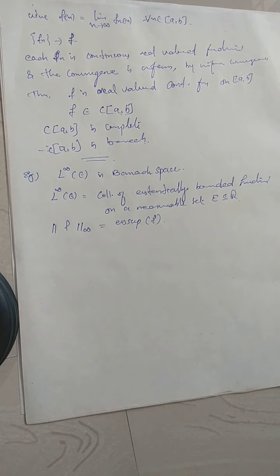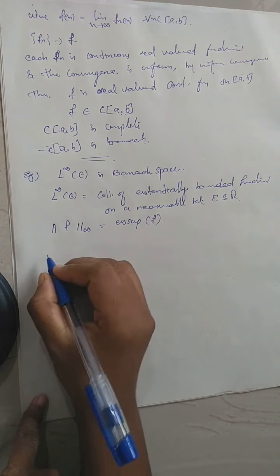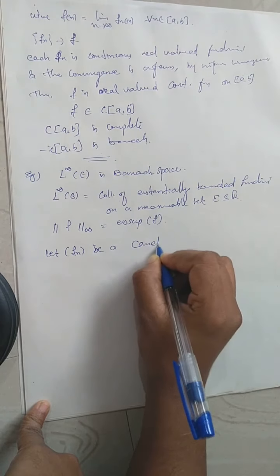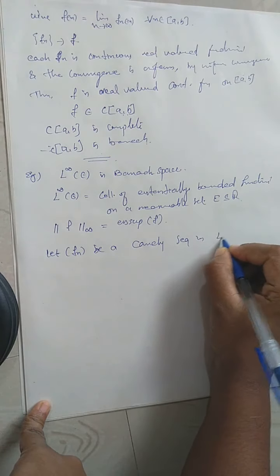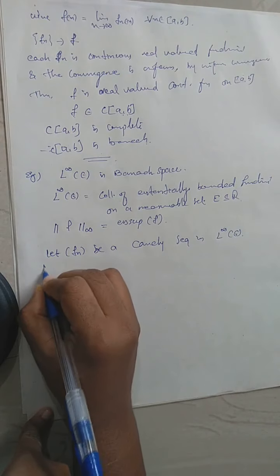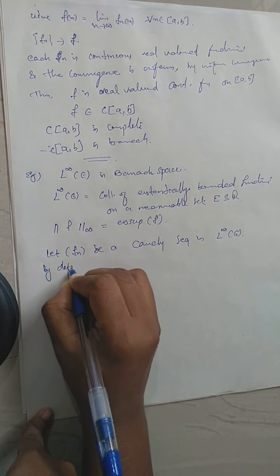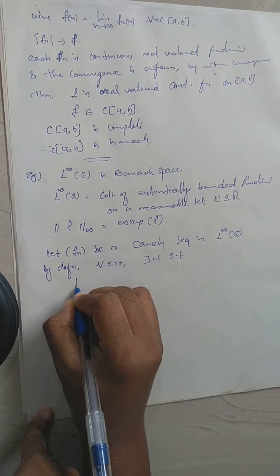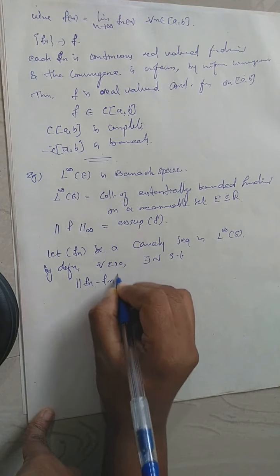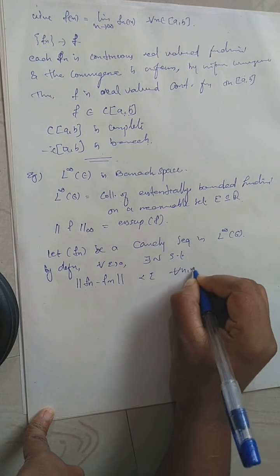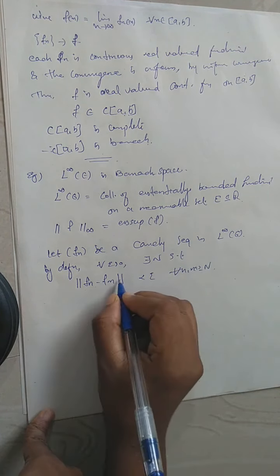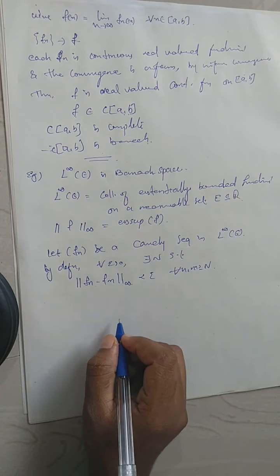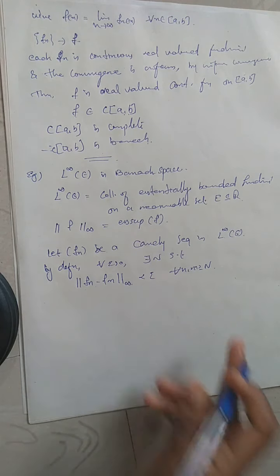How will you prove this? Every Cauchy sequence converges in it. So I take a Cauchy sequence. Let Fn be a Cauchy sequence in L infinity of E. Then by definition, for every epsilon greater than 0, there is a natural number N such that norm of Fn minus Fm is less than epsilon for all n and m greater than or equal to capital N. And this norm is the norm on L infinity, so we have to mention that it is the infinity norm or essential supremum norm.